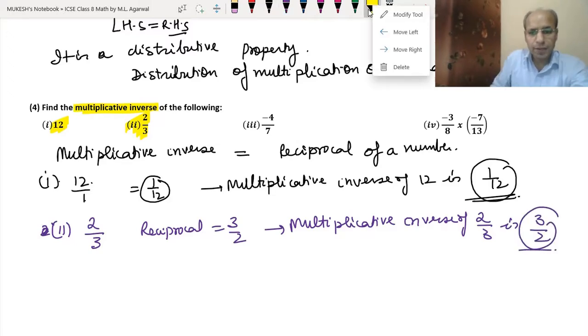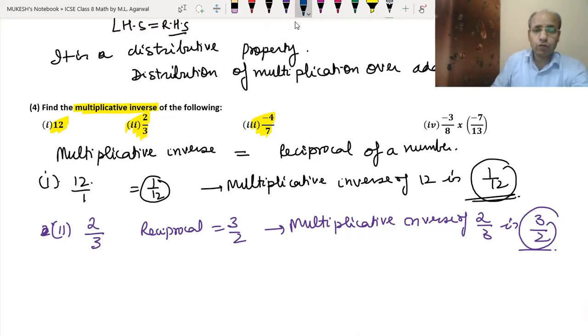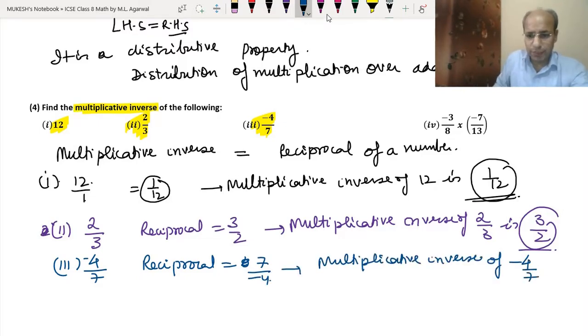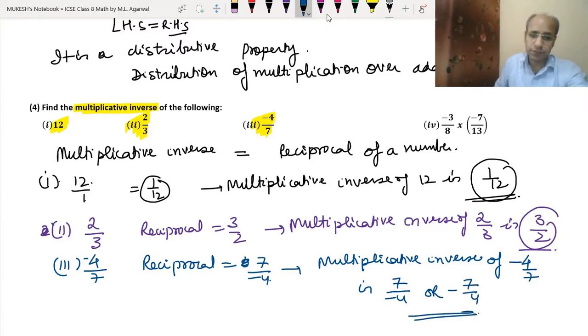Now the third part. In the third part we have minus 4 upon 7. As I told you, we don't need to change the sign. We just take the reciprocal of it. So the third part is minus 4 by 7, but its reciprocal will be 7 upon minus 4. So its multiplicative inverse will be either 7 upon minus 4, or we can write minus 7 upon 4. Like this we can write the answer.